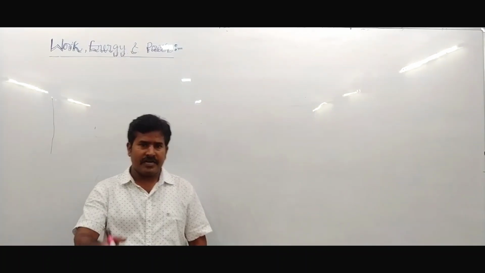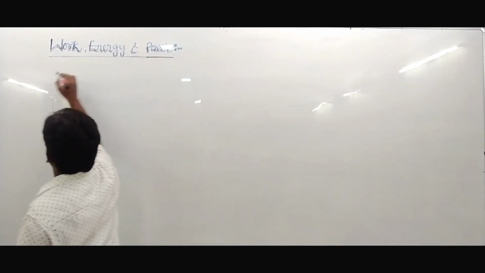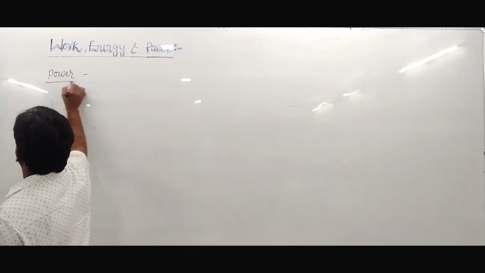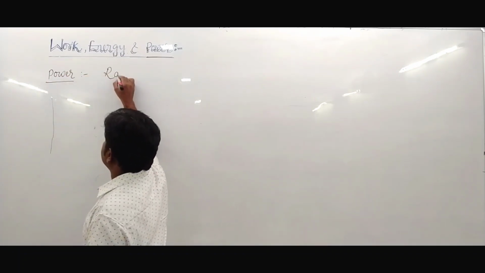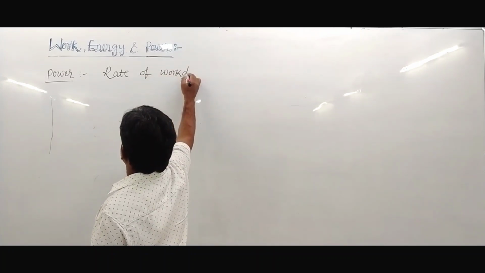This is the last concept, power. What is power? Power is very simply defined as the rate of work done. Rate of work done is called power.